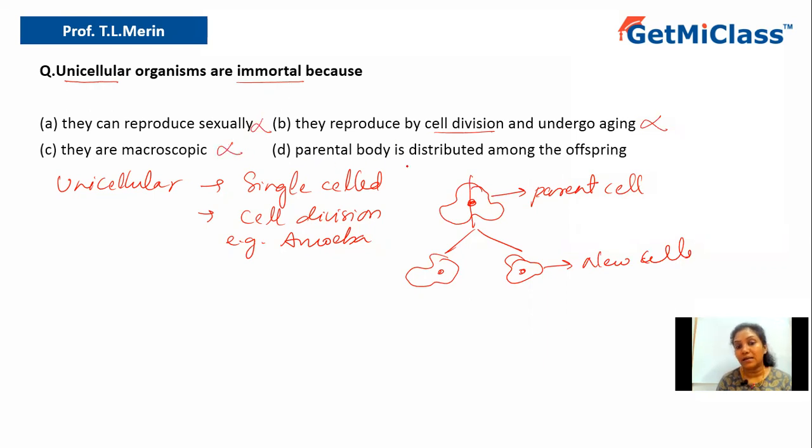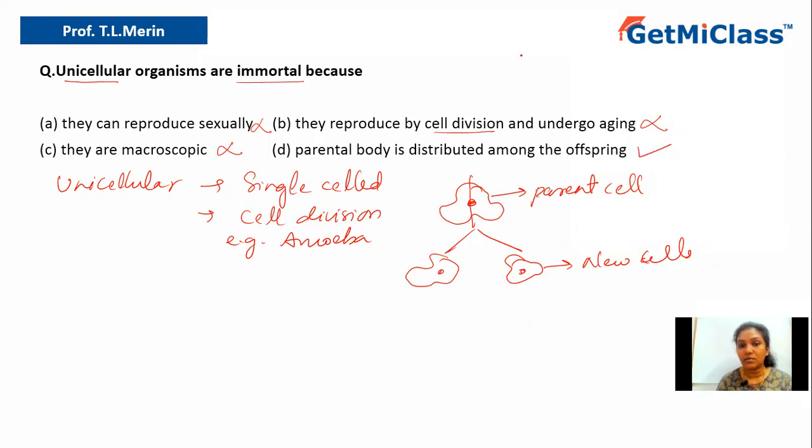Option D says parental body is distributed among the offspring. Yes, the parental body here is getting distributed among the offspring. Hence, we don't find the parental cell again. That parent which has undergone division doesn't exist, and that is why they are immortal. So option D is the right answer.